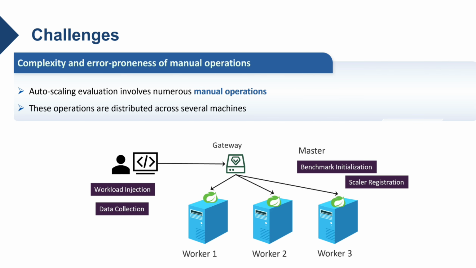The second challenge arises from the complexity and error-proneness of manual operations. Actually, the auto-scaling evaluation involves numerous manual operations across different machines, such as launching benchmarks, registering scalers, and injecting workloads. However, introducing extensive human intervention is both laborious and error-prone.